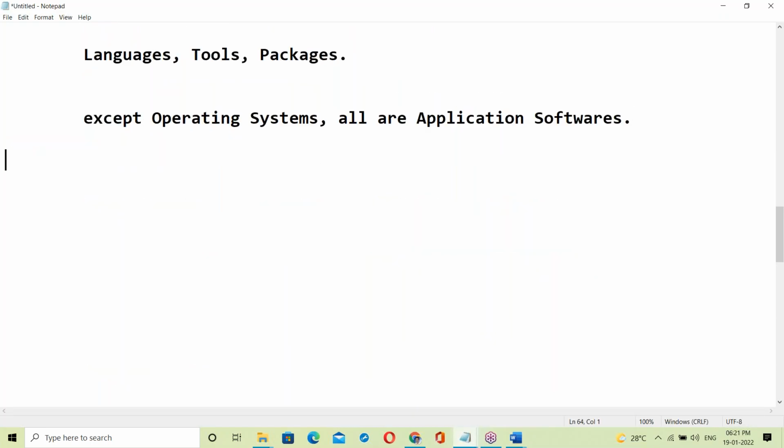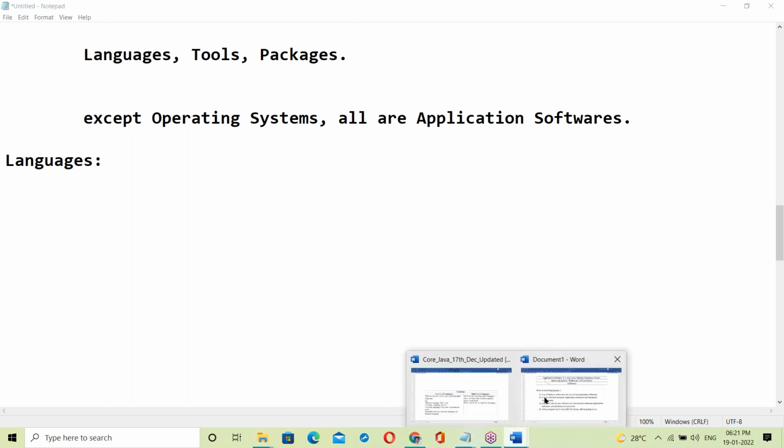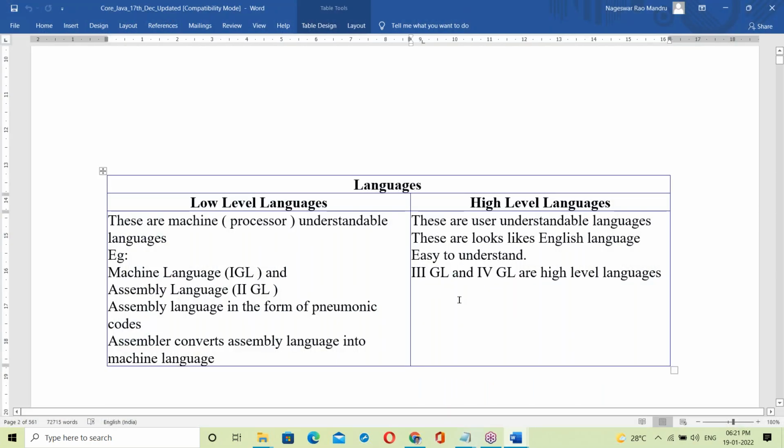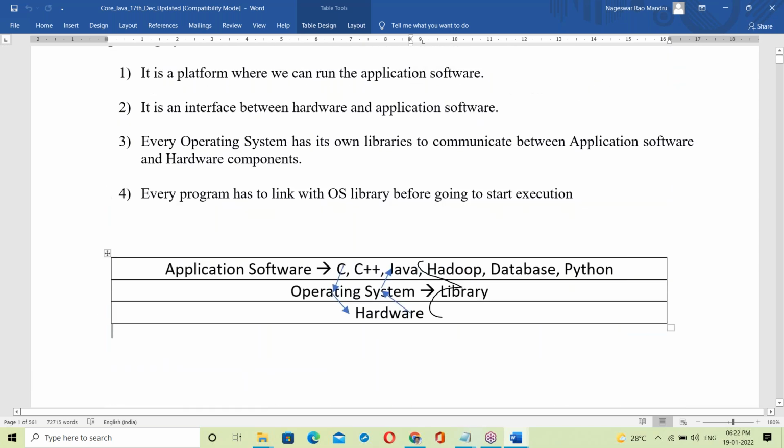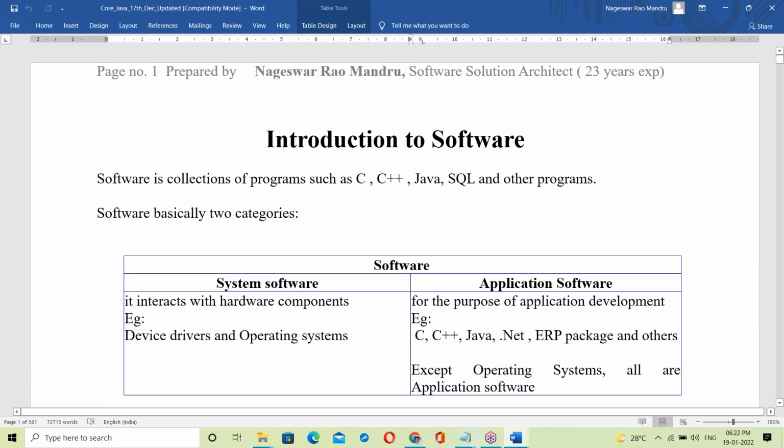Just observe the way of introducing Java. Computers basically have two categories, hardware and software. Java comes in software.